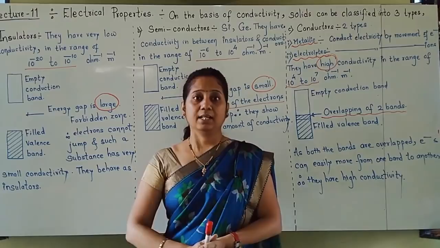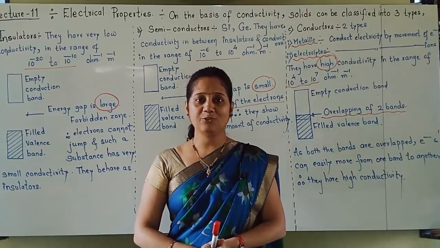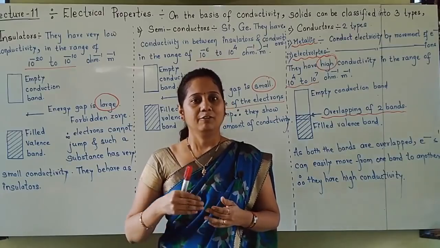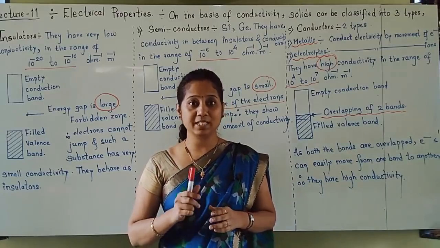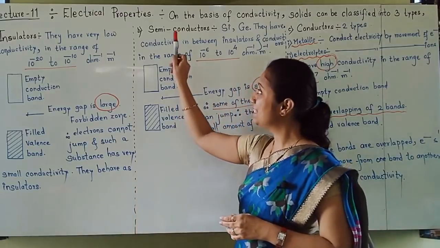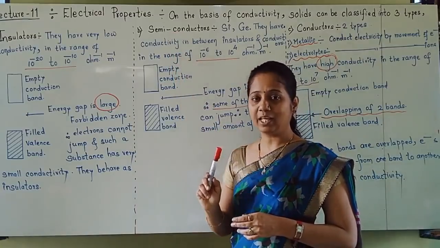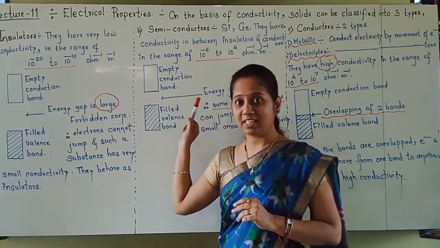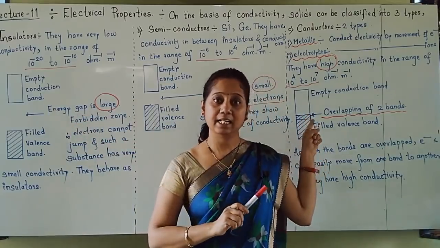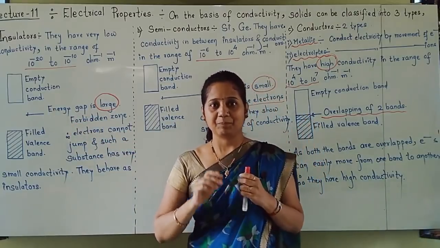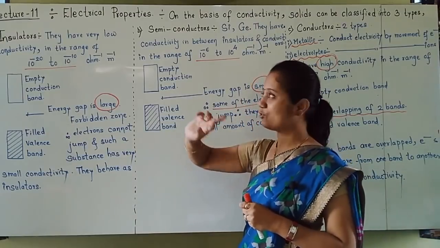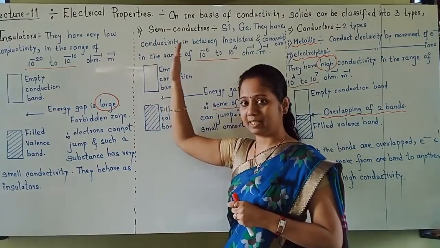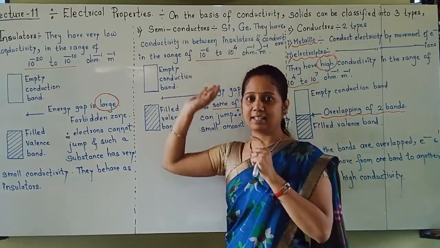Now students, in this lecture further we are going to discuss semiconductors in detail. You have understood that semiconductors have conductivity in between insulators and conductors. Semiconductors' conductivity is more than insulators, less than conductors.